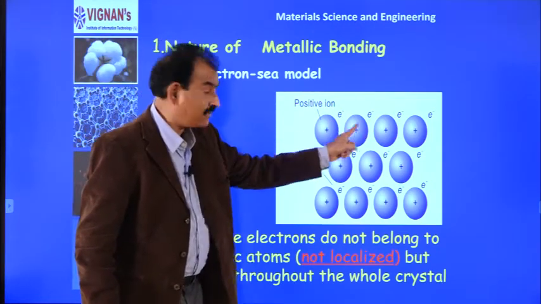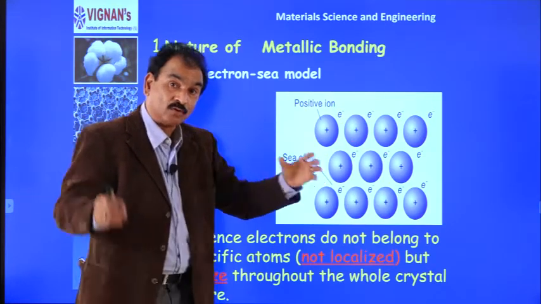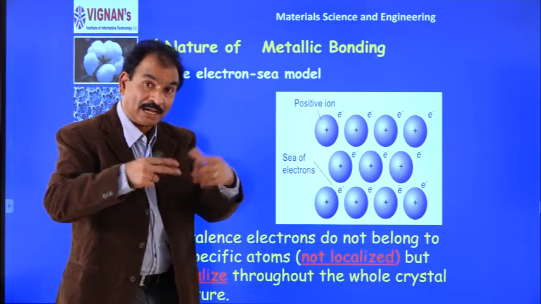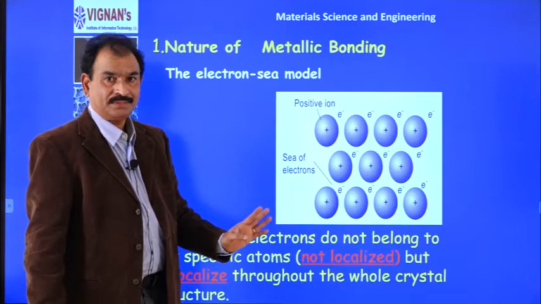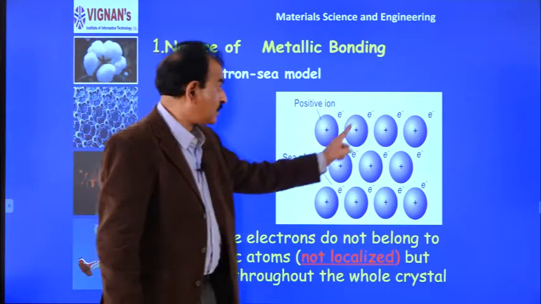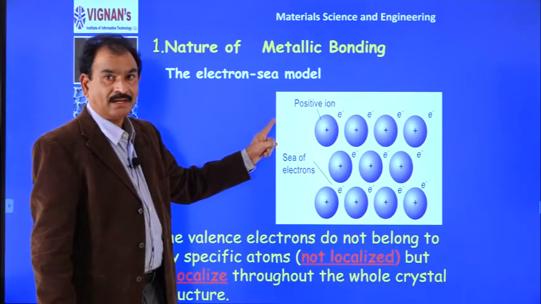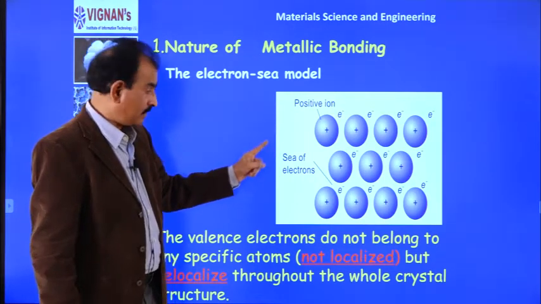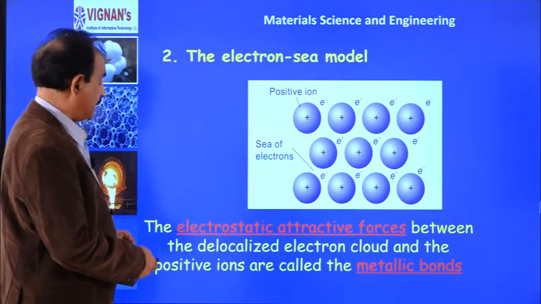This electron is not within this atom. If it is within the atom, we call it localized. When it comes out of the atom, we call it delocalized. So, these delocalized electrons form a sea of electrons or cloud of electrons. Okay? Now, if we see,